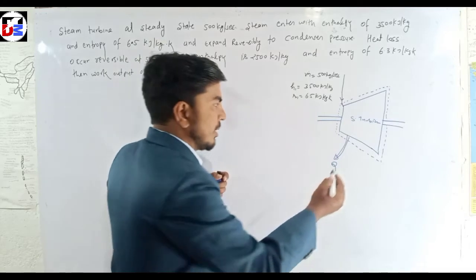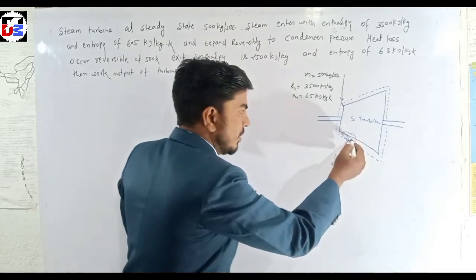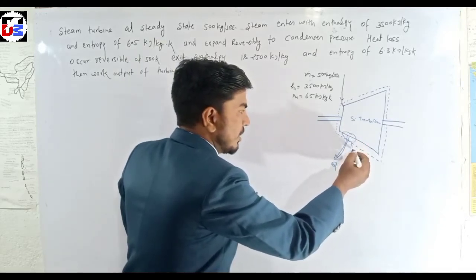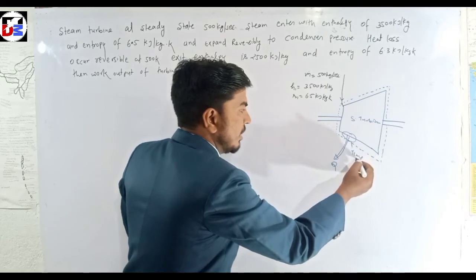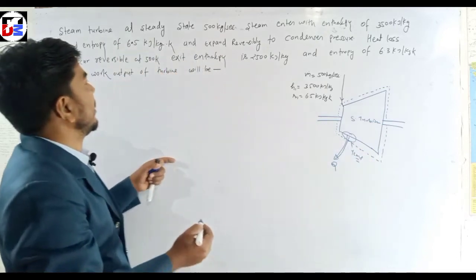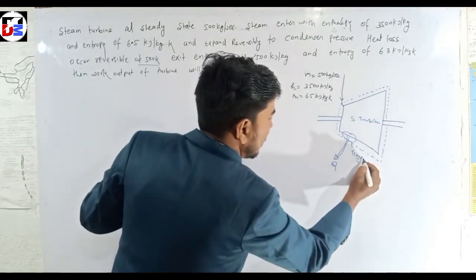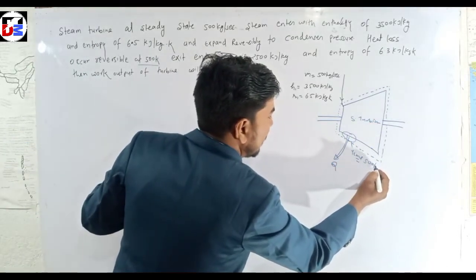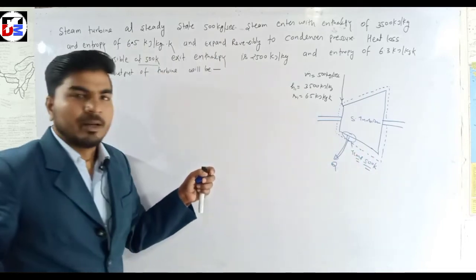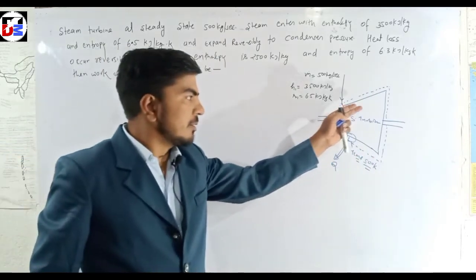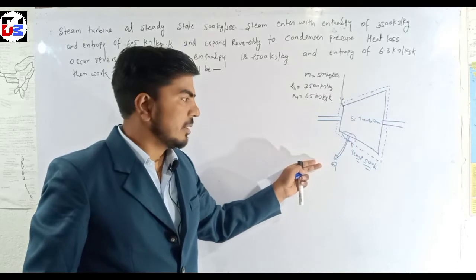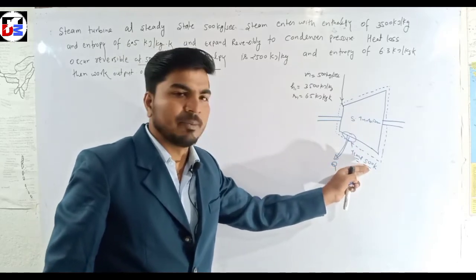That means at a particular temperature, the heat Q is rejected reversibly at a temperature of 500 Kelvin.